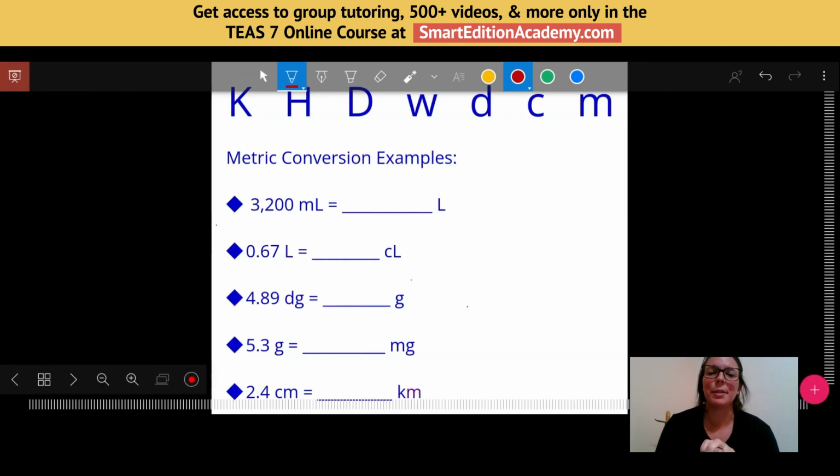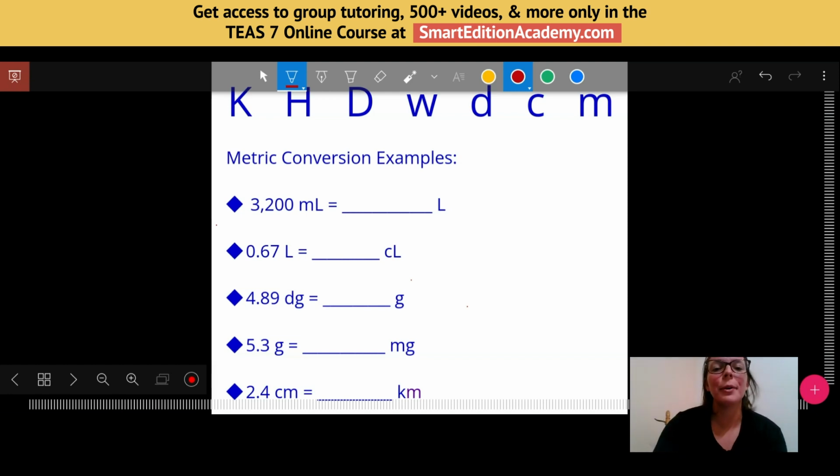So I have a bunch of examples here for you. If this is something that is not really jiving with you and you're like, I already know how to convert, I have them memorized, I want to just try it on my own, feel free to go ahead and pop some answers in the chat. If you see my slide and you want to just go for it, that's totally fine. But for those of you that feel like you're a little bit confused when you have to do metric conversions or you struggle and it takes a while, this may be helpful. So I'll do the first couple examples a little bit slower, and then I'll show you how quickly this can really happen.